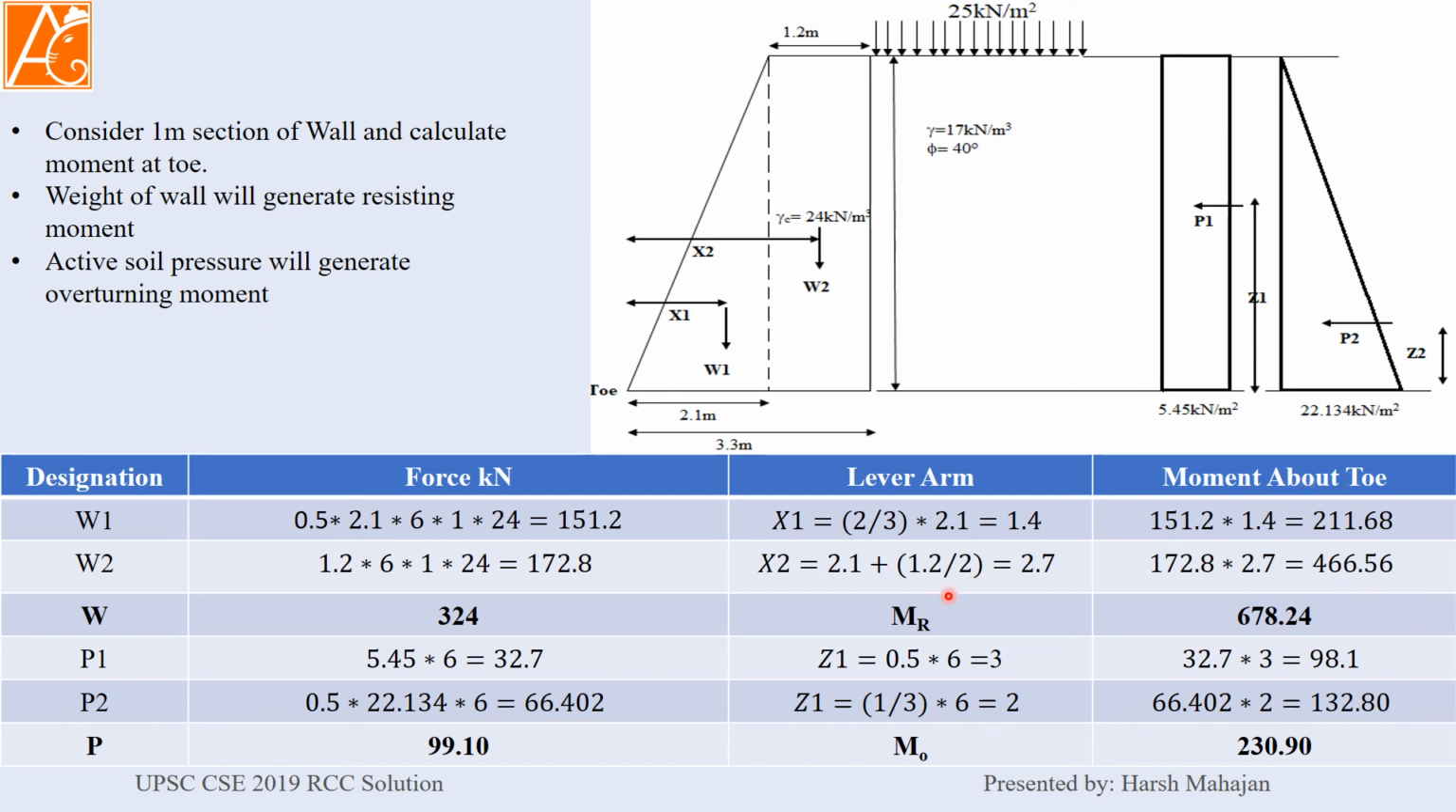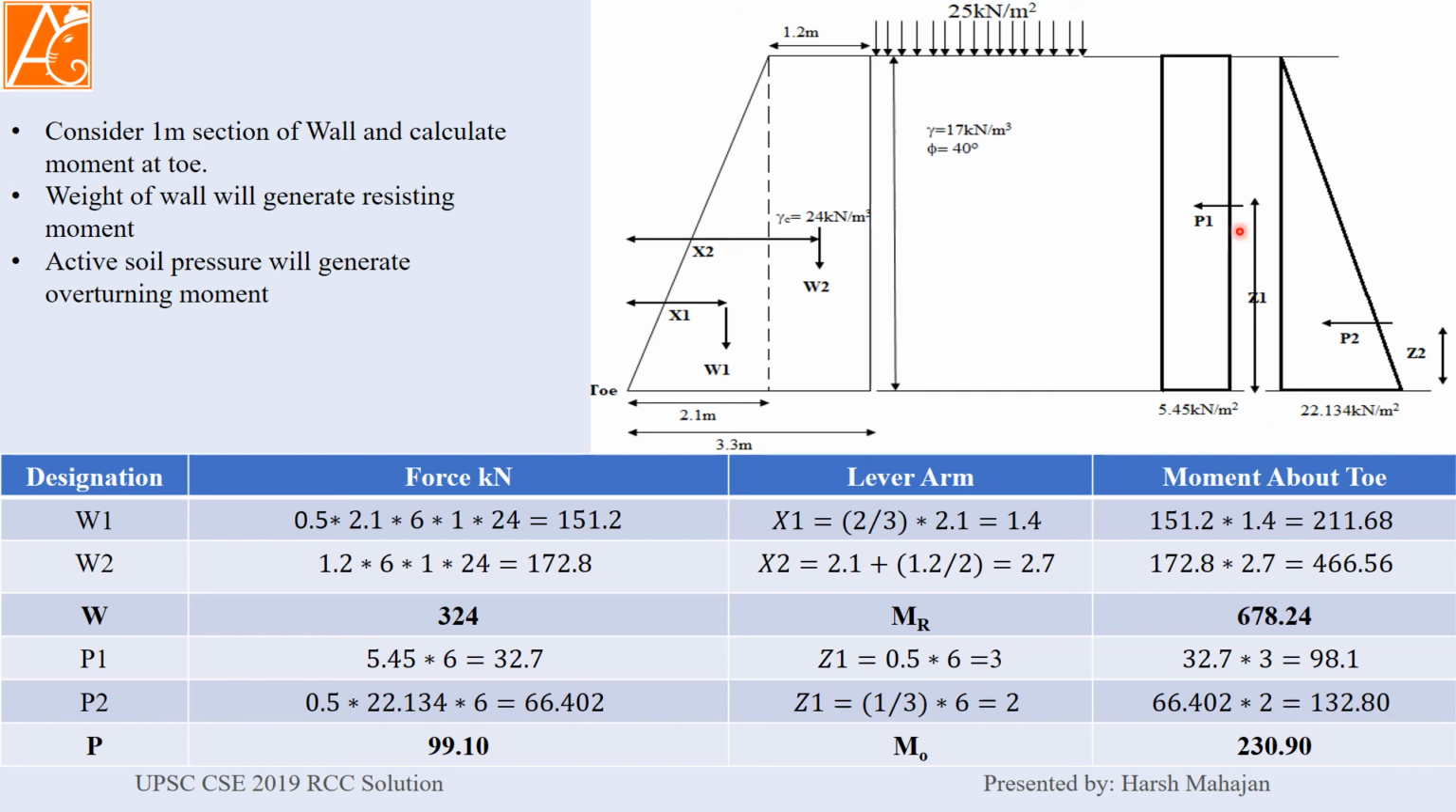Summing this up, we will get the resisting moment. Summing this up, we will get the resisting force or vertical force. Now horizontal. P1, this rectangular value. So the area of the pressure diagram will give you the force. So P1 is equal to 5.45 into 6. 6 is the height and 5.45 is the width. So the area is giving you the force of 32.7.